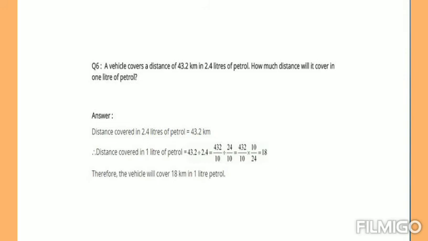Then change the division into multiplication and write the reciprocal of the divisor, that is 24 by 10 can be written as 10 by 24. 10 getting cancelled. If you cancel 432 by 24 table, just divide it and find whether you are getting 18. So therefore the vehicle will cover 18 km in 1 liter of petrol.